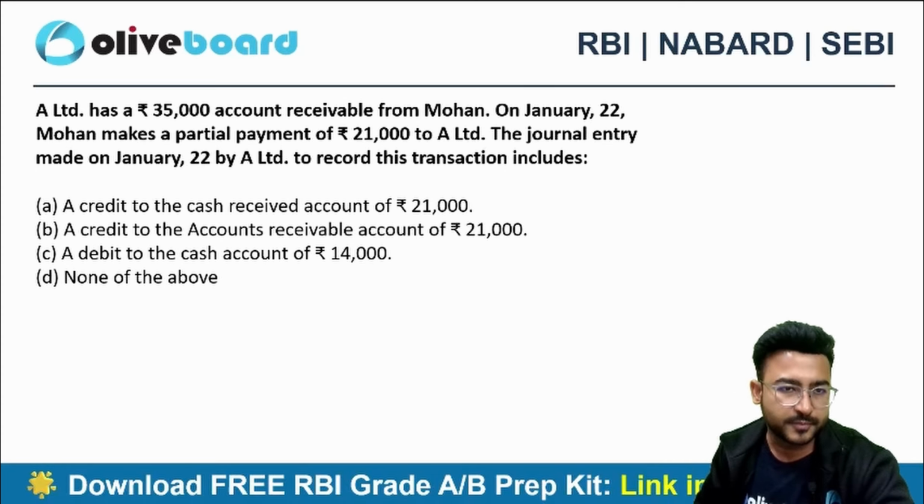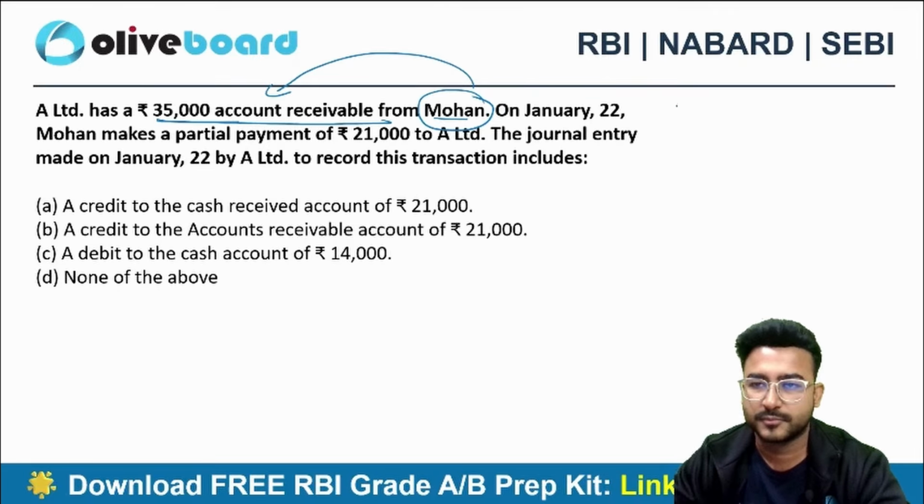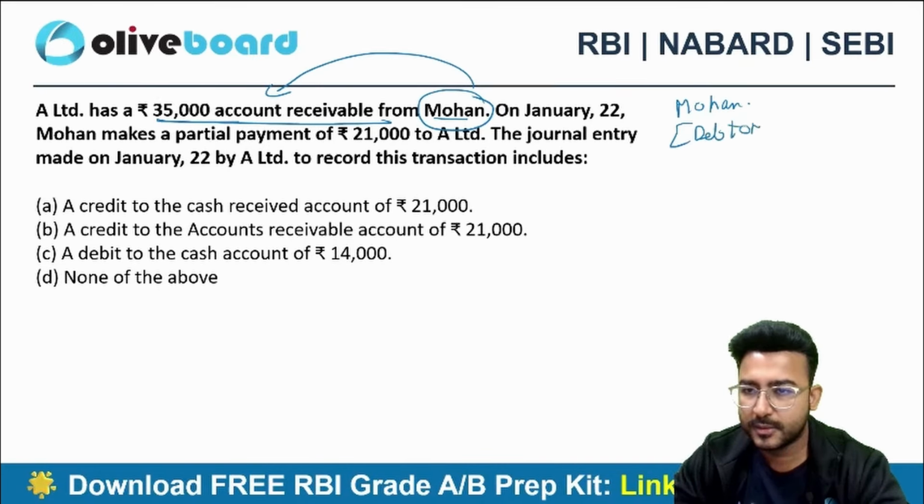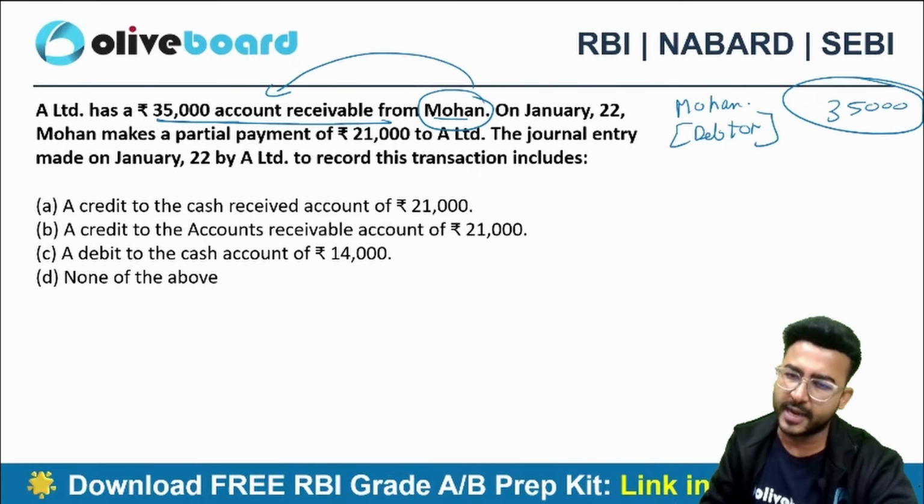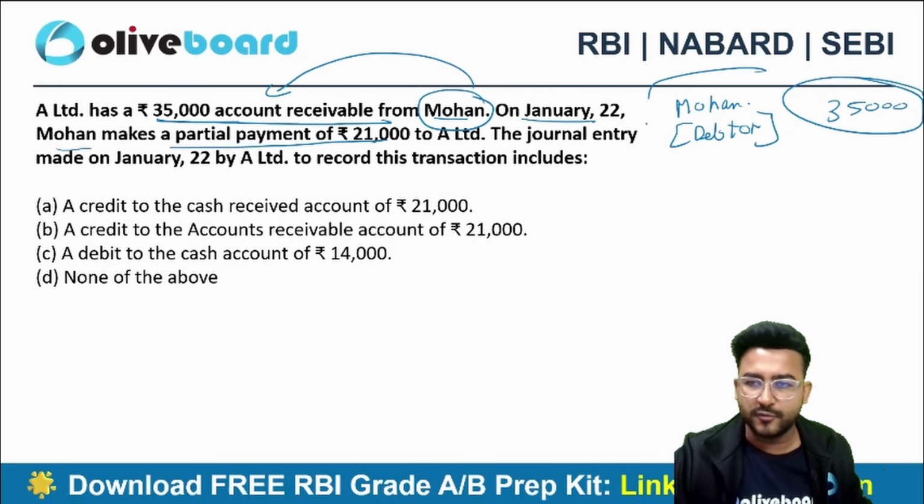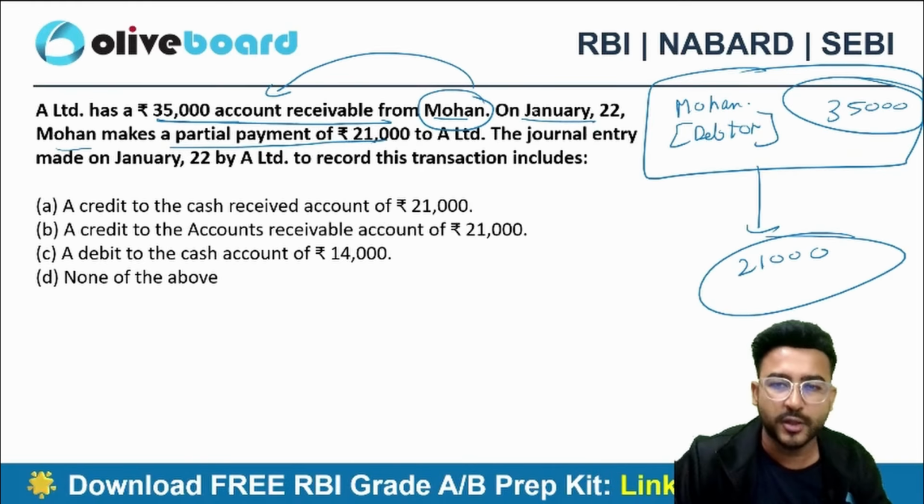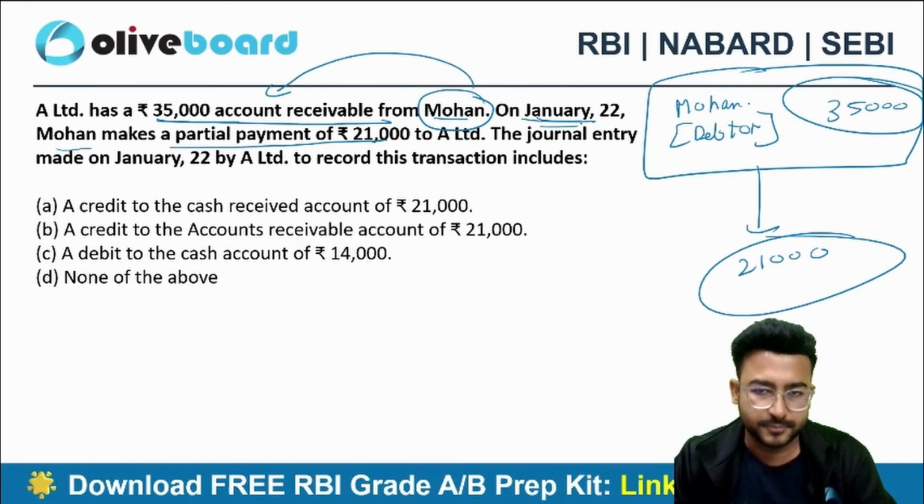A Limited has 35,000 accounts receivable. That means A Limited has to receive 35,000 from Mr. Mohan, who is a debtor of A Limited. So obviously Mohan is a debtor. On 22nd January, Mohan makes a partial payment of 21,000. So out of 35,000, 21,000 you have received on 22nd January.